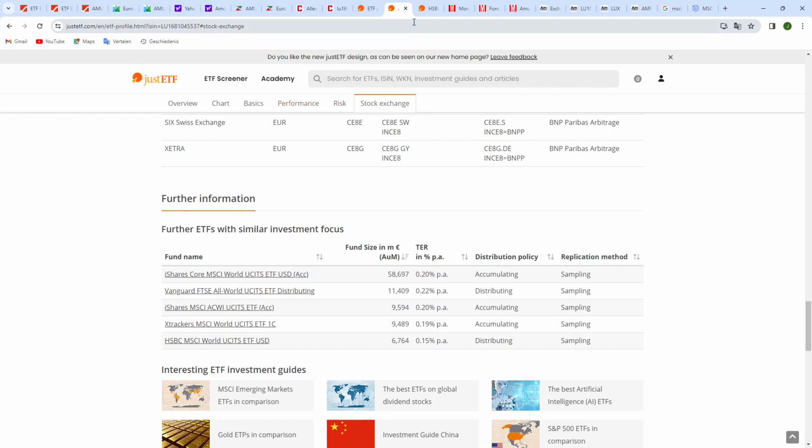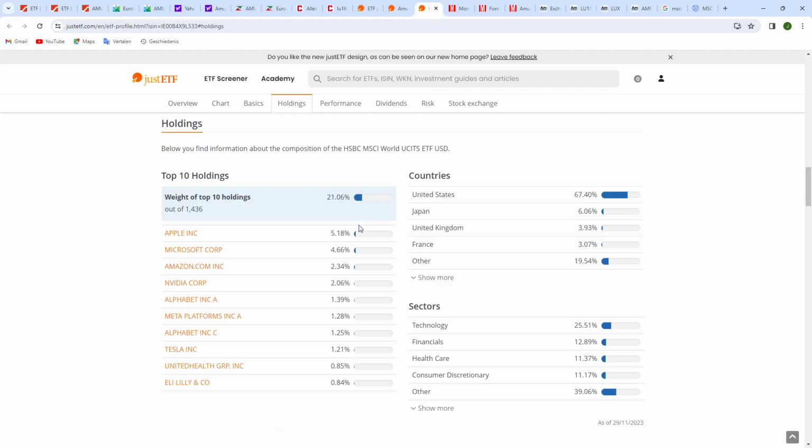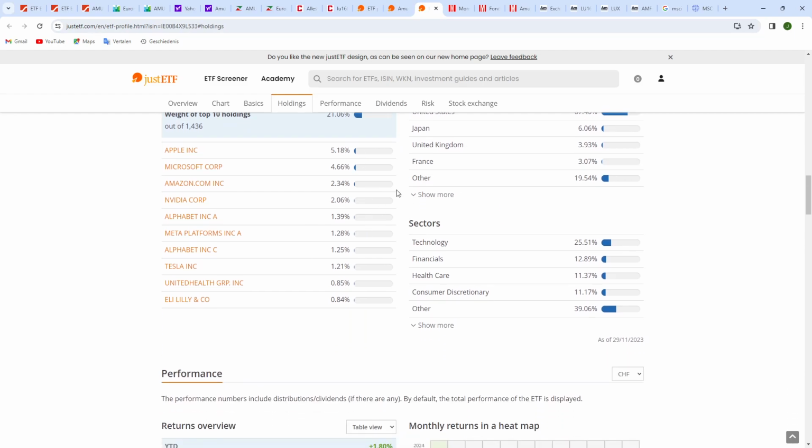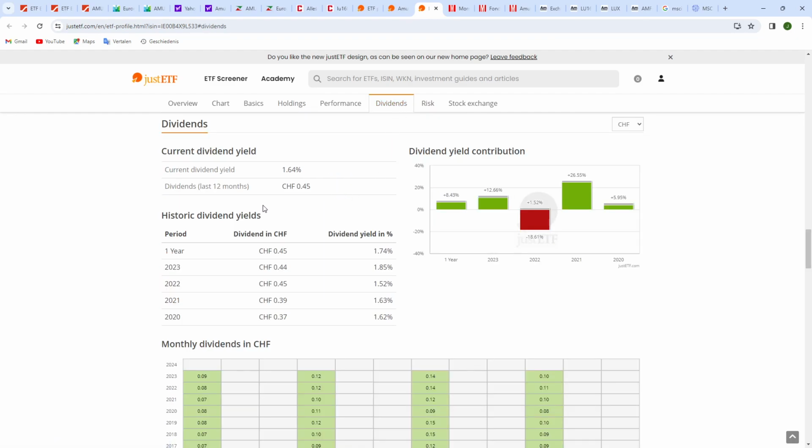Normally on Just ETF you are able to find it, but in this case for that ETF you don't have it. And there is another part, and that's the dividend part. Of course, because it's an accumulating one, you won't find this section on the ETF page from the Amundi ETF that we are looking at today.